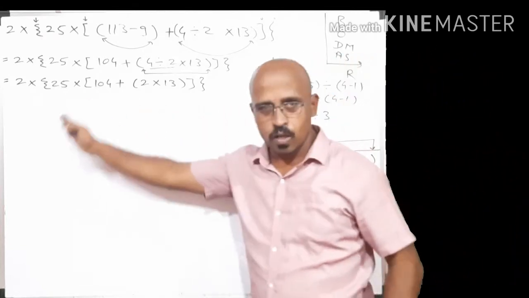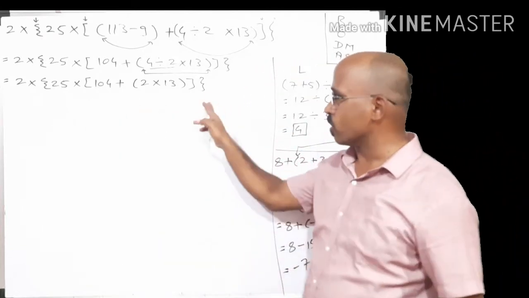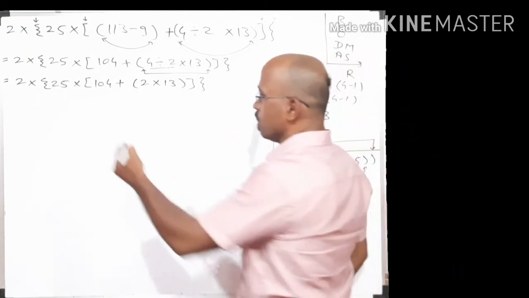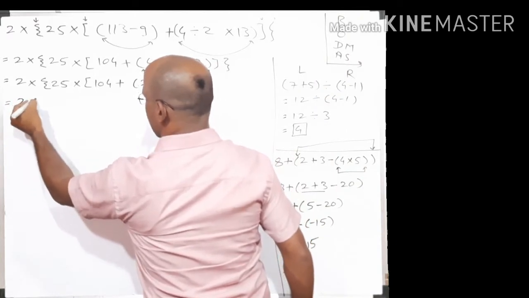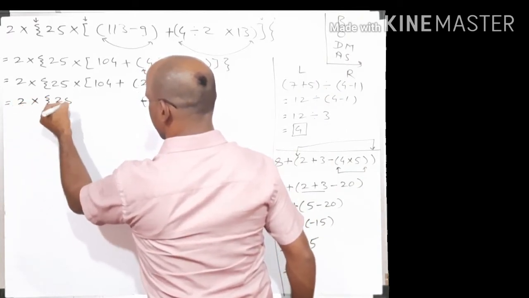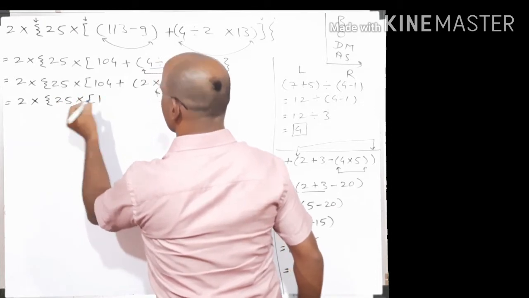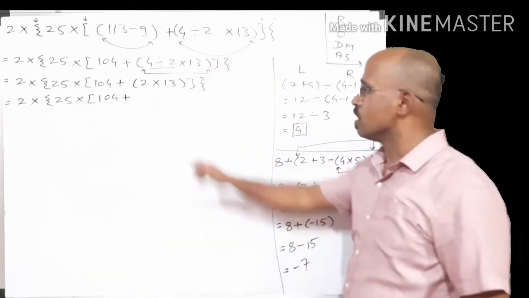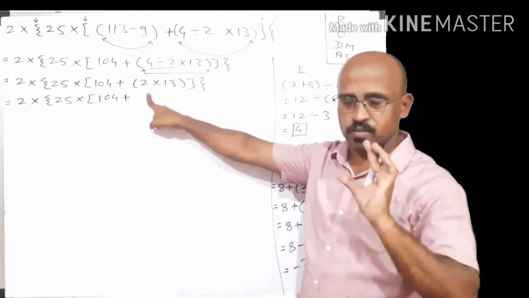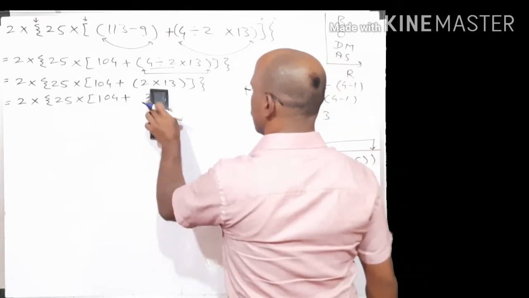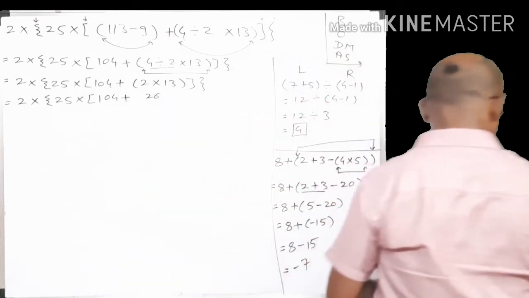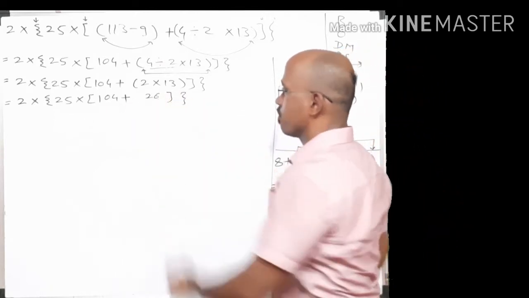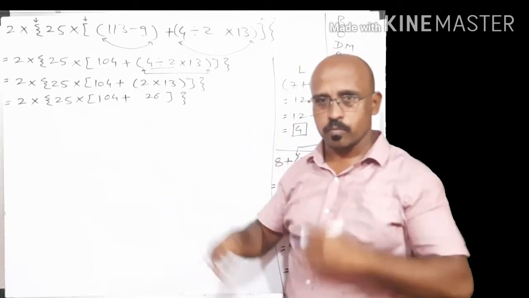Once again, at each and every step we have to apply the BODMAS rule. So according to BODMAS, this bracket we have to solve first, 2 into 13. Let's write the remaining operations as it is: 2 multiplied by the curly braces 25 multiplied by the square bracket 104 plus 2 into 13, 26. Directly write plus 26. Hence this bracket is vanished. Which brackets remain? Square and curly braces.